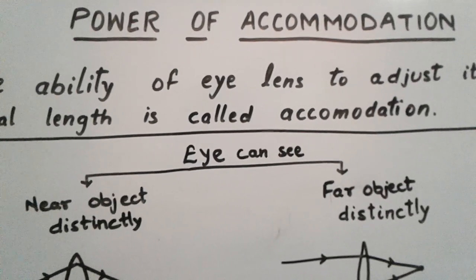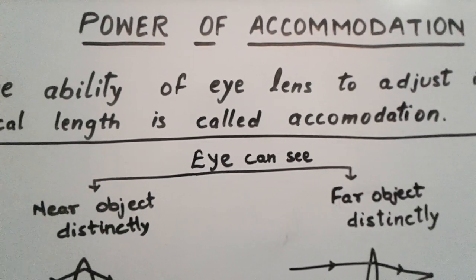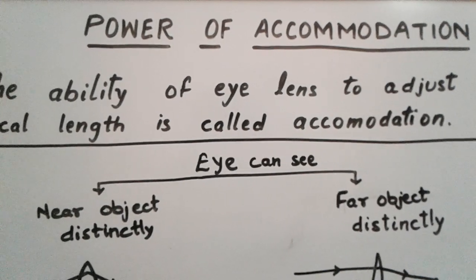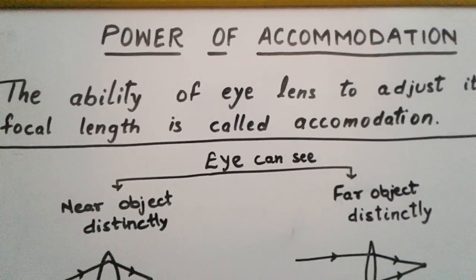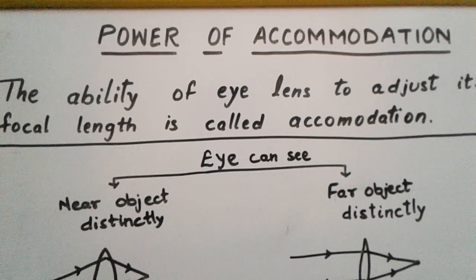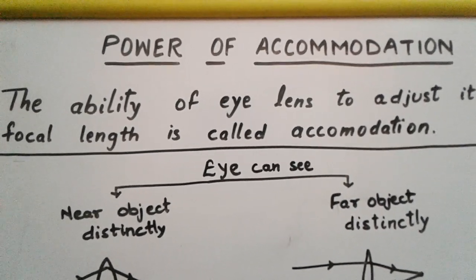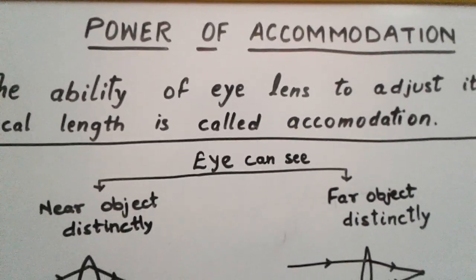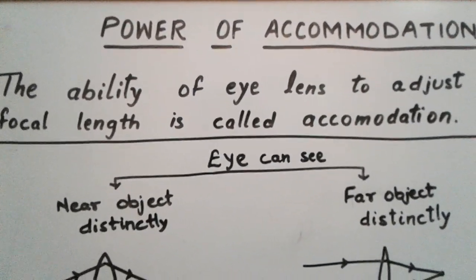Hello students, today's topic is power of accommodation. Let us start the topic. The ability of the eye lens to adjust its focal length is called accommodation. Now let us see what this definition means.